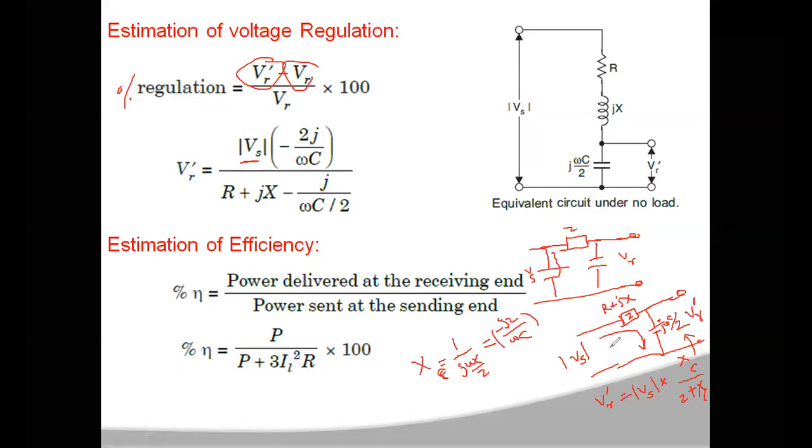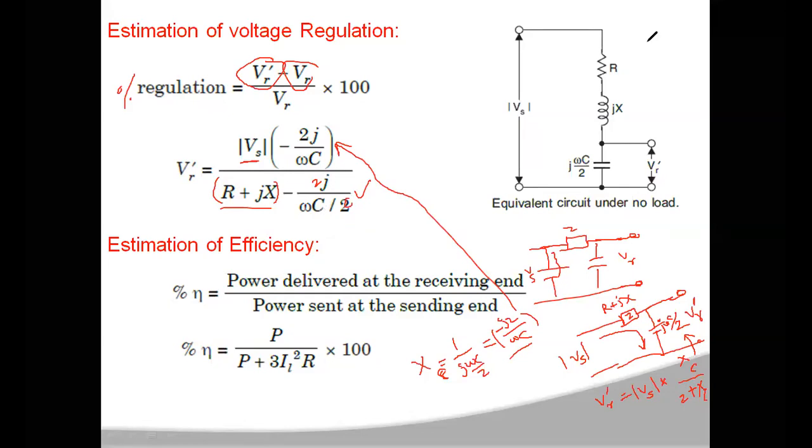So VS into minus j2 by omega C, divided by Z, which is R plus jX, plus your XC, again minus j2 by omega C. If you take 2 here, you can also write minus 2j by omega C, or j by omega C by 2, which is also correct.